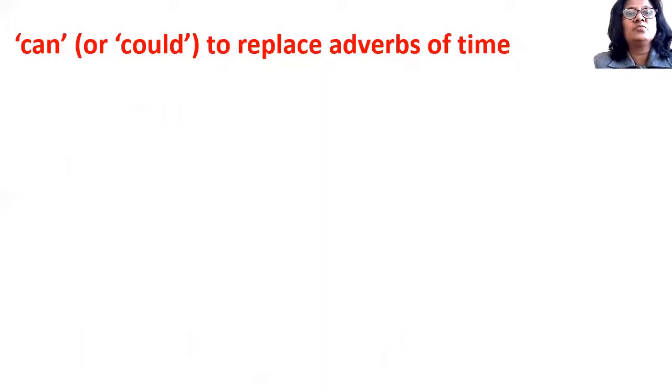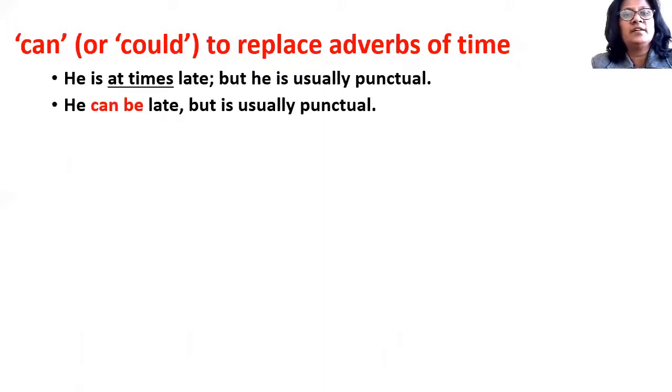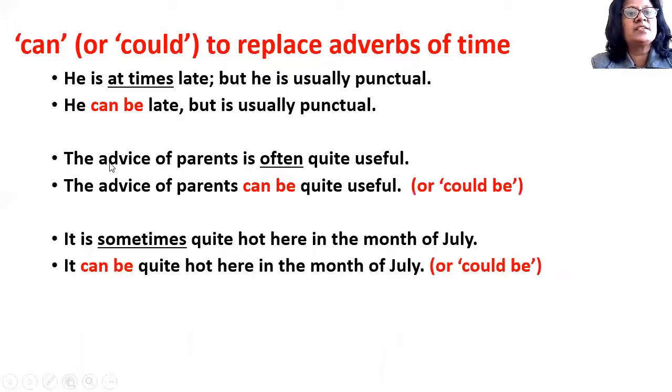Now, "can" or "could" to replace adverbs of time. So, these time expressions can be replaced with the help of "can" and "could". He is at times late, but is usually punctual. We can replace this "at times" with "he can be late". So, we can say he can be late, but is usually punctual, or we can also say he could be late, but is usually punctual. The advice of parents is often quite useful. So, we can replace this word "often" by "can be". The advice of parents can be quite useful.